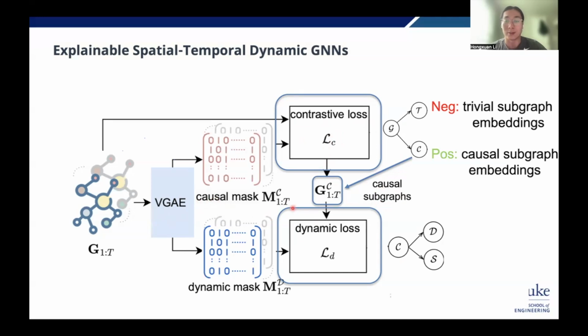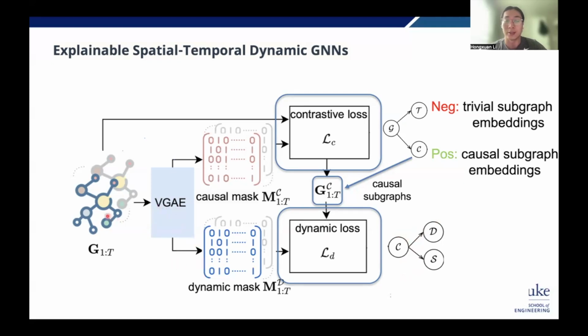The second task is, we already have the causal factors and we want to split the causal factors into the dynamic factors and the static factors. We do it in the same way. We split these causal factors into two different types of subgraphs. So we use a second variational graph autoencoder.